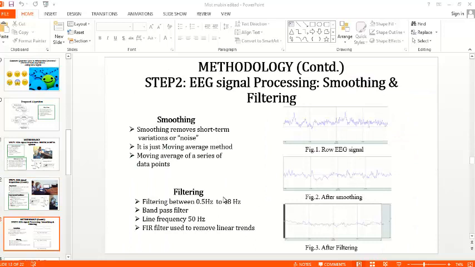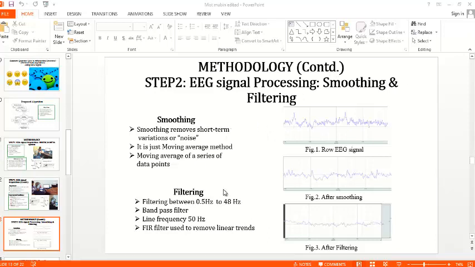Well, now additional pre-processing. In the EEG signal there are some noises from the EMG signal, that is the signal from our muscle, and some noises from the EOG signal, that is the signal of our eye, right? So we have to use smoothing at first, and we use BIOPAC Acqknowledge software for smoothing.